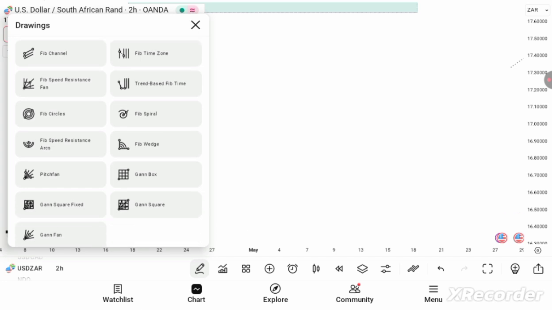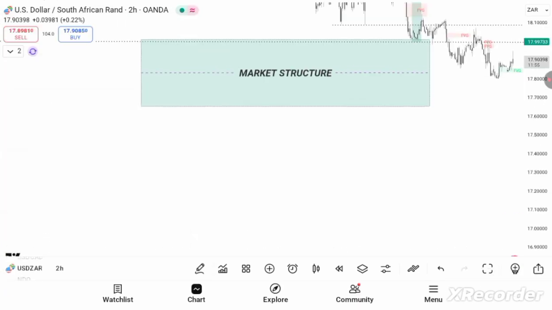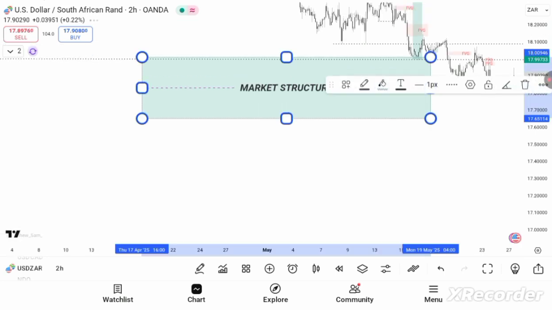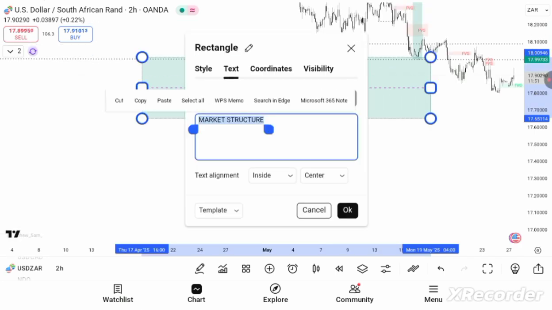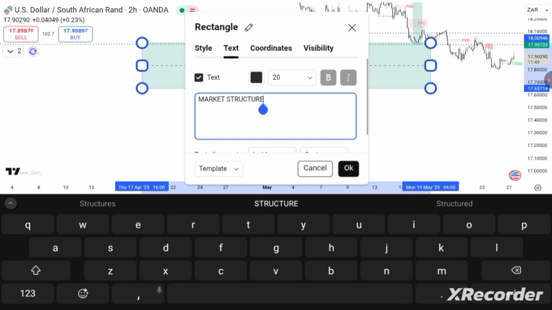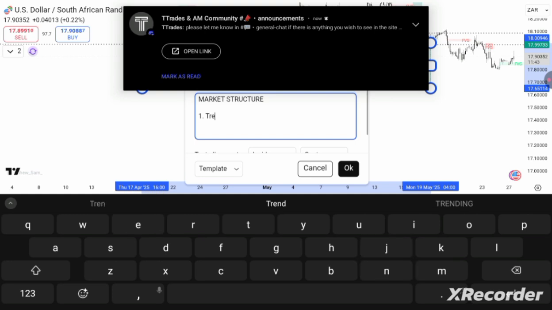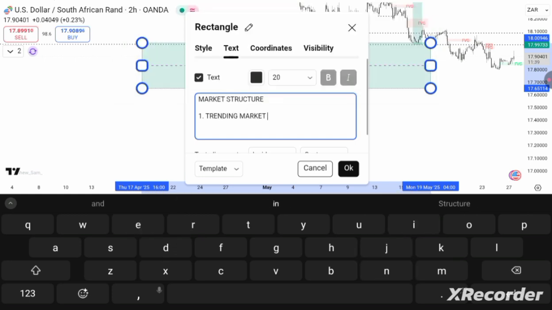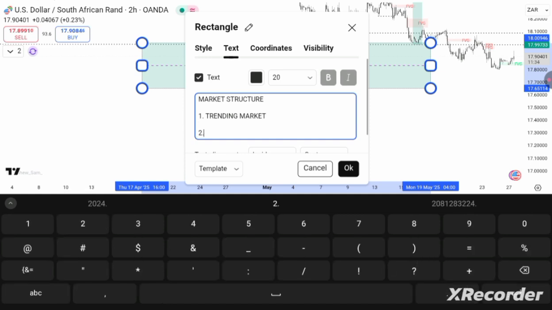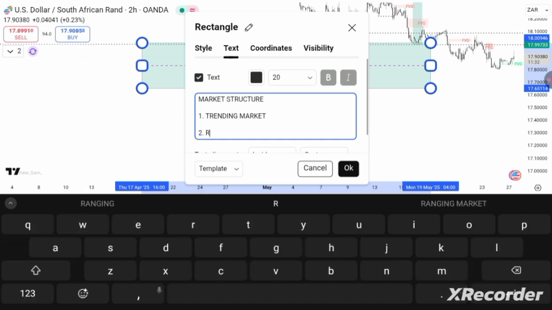Now, basically, there are two types of market. And I call them number one, a trending market, and number two is the ranging market.